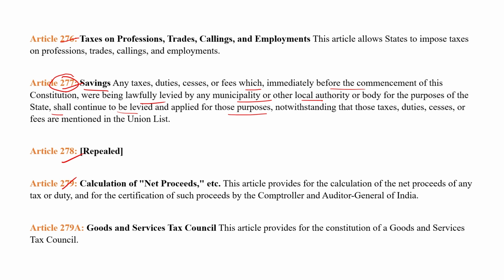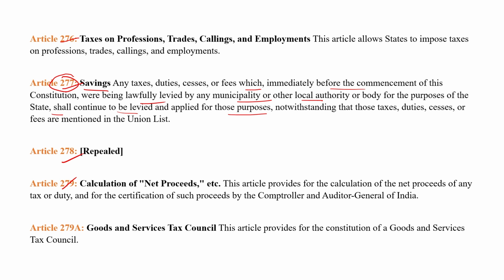Simply, the meaning of Article 277 is that it authorizes the continued levy of the taxes lawfully levied by the government of the state before the commencement of the Constitution, and their application to the same purpose as before. Clear? Okay.